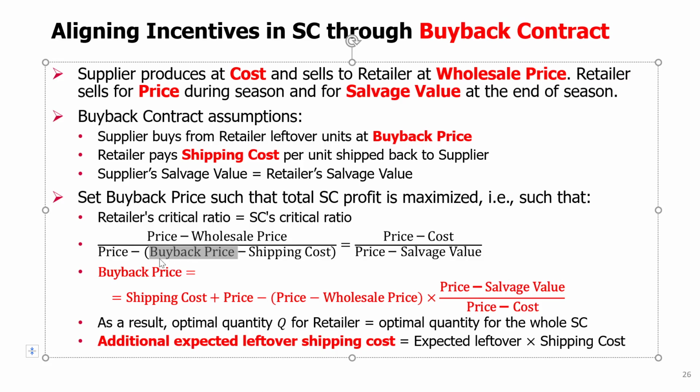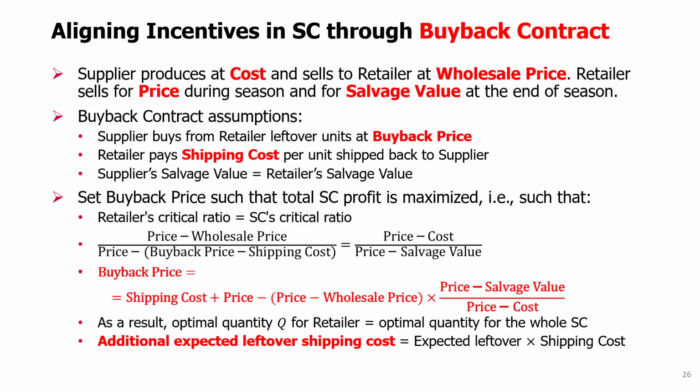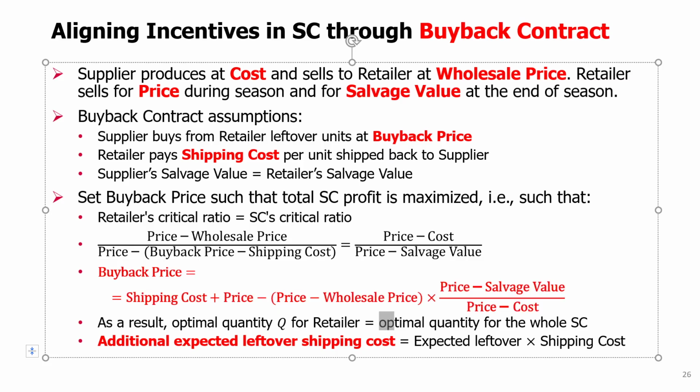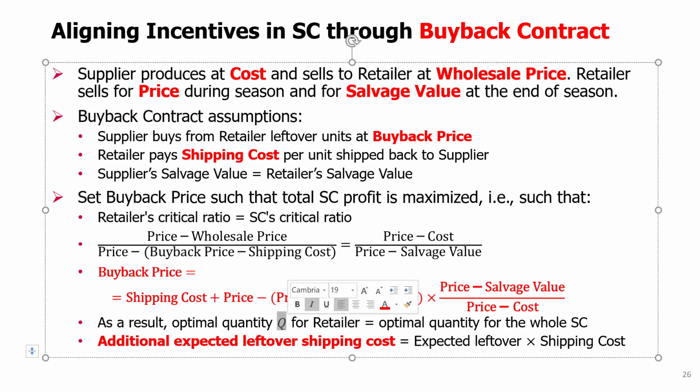So if you solve it, you get this formula that buyback price equals, and here is a calculation. And when this buyback price is set according to this formula, the retailer has an optimal quantity that is equal to the optimal quantity for the whole supply chain, right? So if a retailer orders this quantity, we know the total supply chain profit will be maximized.